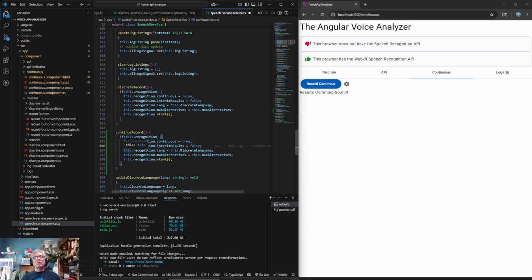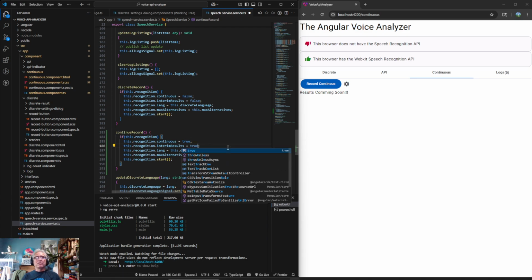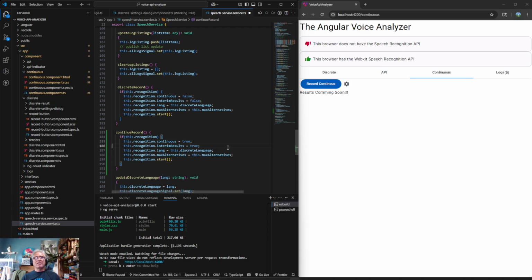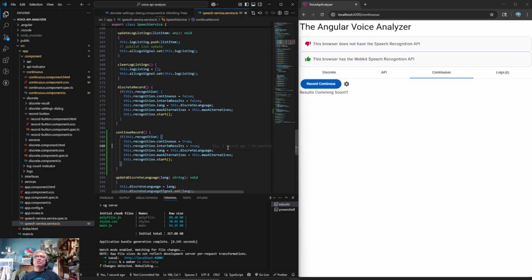So I think interim results has to be true for continuous. It is weird that you have two things that you have to set, not just one. But it looks like I've set myself up pretty well on this. Now I probably will need to say stop record, stop continue record, something like that. Because probably at this point the only way I'm going to be able to stop it is by reloading the page.